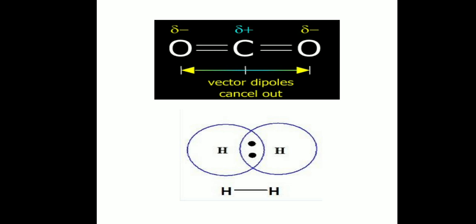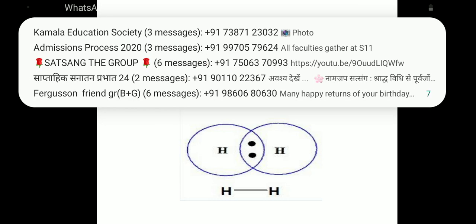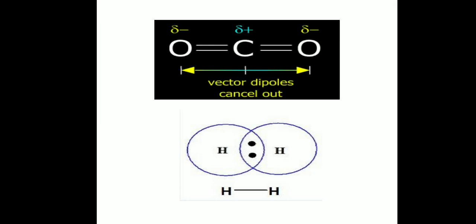Let us consider another example, carbon dioxide. In the case of carbon dioxide, there is one carbon atom and two oxygen atoms. When we consider the CO2 molecule, carbon belongs to the fourth group of the periodic table, oxygen belongs to the sixth group.